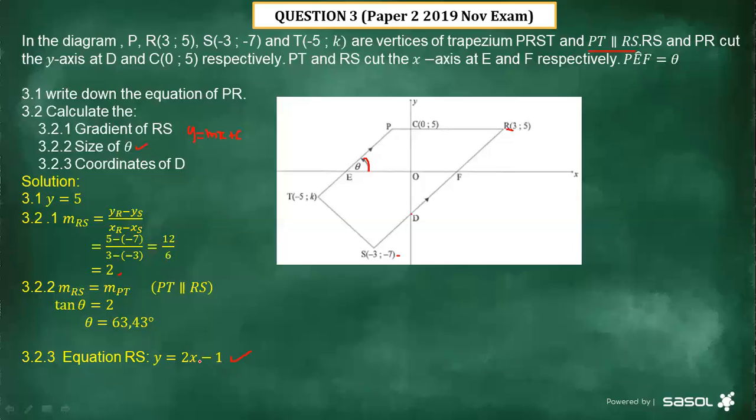After having the equation of that line, since this point D is the y-intercept, when you are in need of the y-intercept, you let x equal 0. Where you see x, you just put 0. Then it's going to give us y equals -1. Therefore, the coordinate of D is (0; -1). Alright, so we have answered everything.